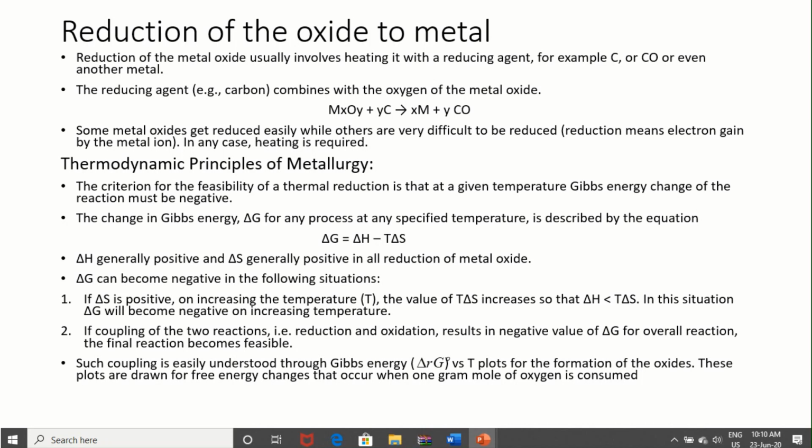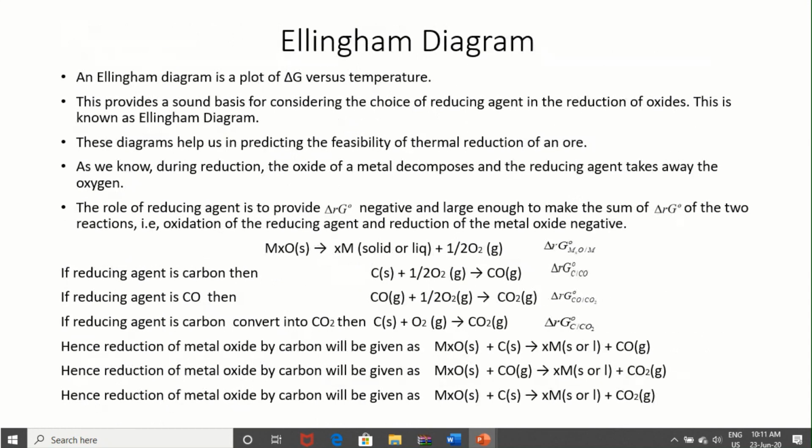There are some graphs plotted between delta G naught and T, known as the Ellingham diagram, and they are very helpful for determination of delta G values for various coupling reactions. The Ellingham diagram is a plot of delta G versus temperature. It helps us in predicting the feasibility of thermal reduction of an ore.